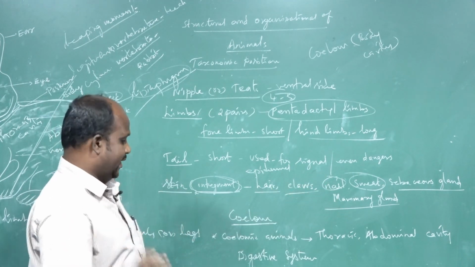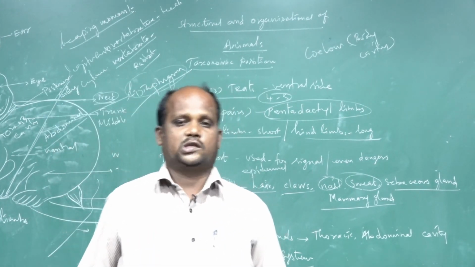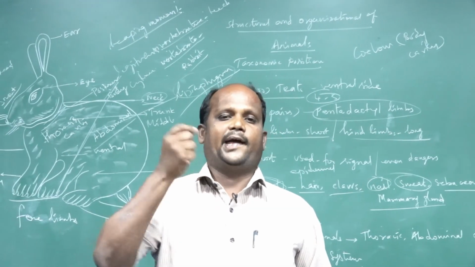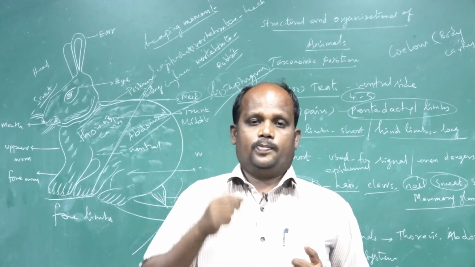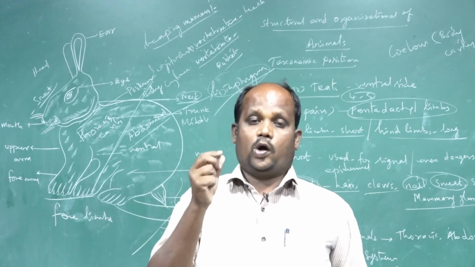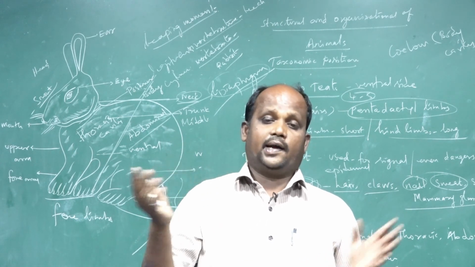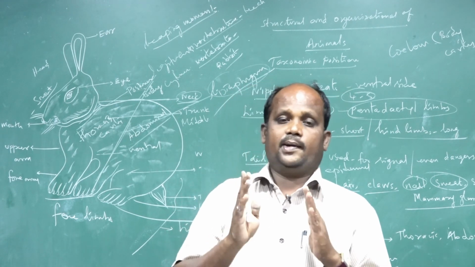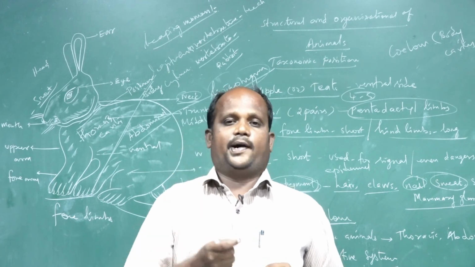We have to discuss another one, the digestive system. The rabbit body has a very well developed digestive system, equal to human organ development. Understand? From mouth to anus, whatever organs are present, including their functions, that is called the digestive system.